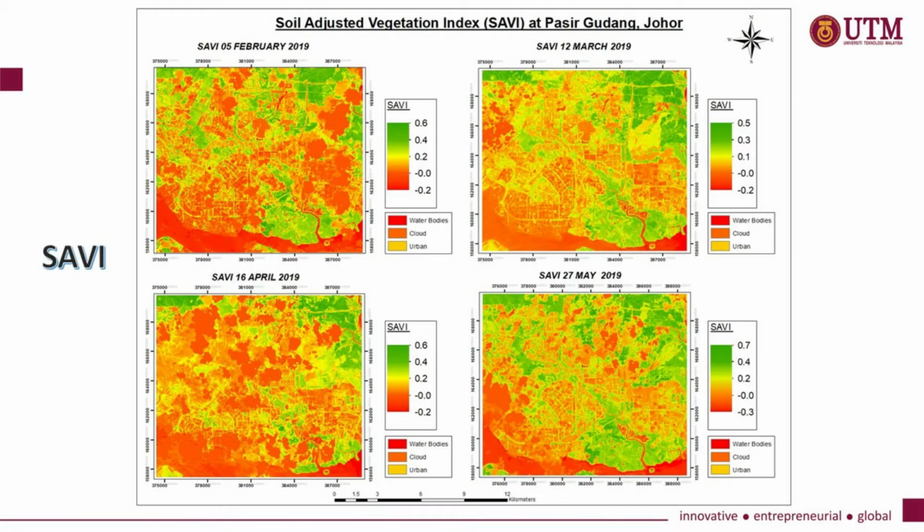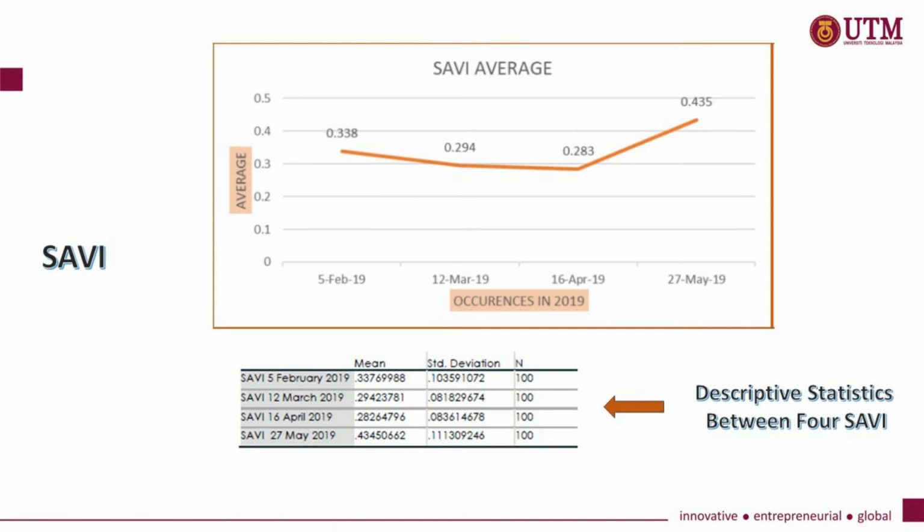And this is the result of the Soil Adjusted Vegetation Index (SAVI) values calculated using Sentinel-2 and Landsat 8 based on the algorithm stated previously. The SAVI range is from -1 to +1. The lower value indicates water bodies and the higher value indicates higher soil brightness of vegetation. As shown in this figure, the trend line of correlation between SAVI and the four dates is before, during, and after the occurrence of air pollution in 2019.